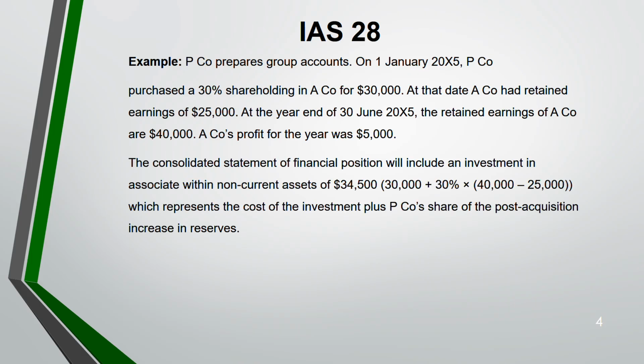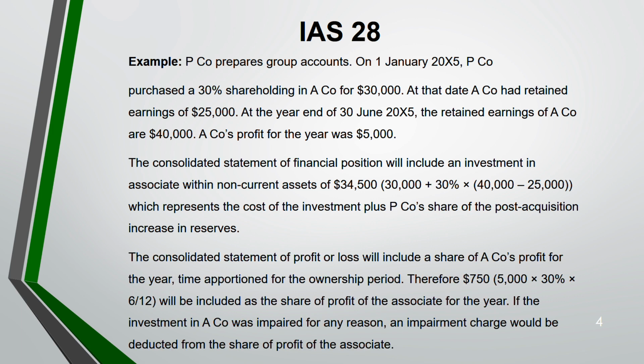Now, this is how it will look in your consolidated statement of financial position. So investment in the associate will be shown under the non-current assets. That is 30,000 cost plus 30% of 40 minus 25, your post-acquisition reserve.